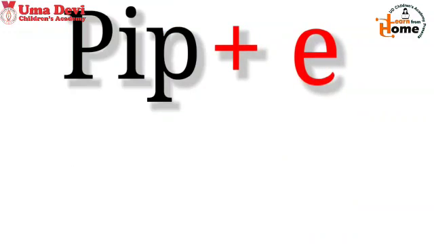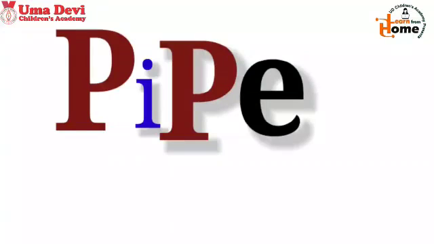Children, when we add E in the last of any CVC word, the sound of the first vowel changes to its name. Children, in this word you can hear the sound of I letter by its own name. Pipe. We are getting I letter name, not sound. Children, I sound is E, not I. But in this word we are getting I. So we are getting its name in this word.